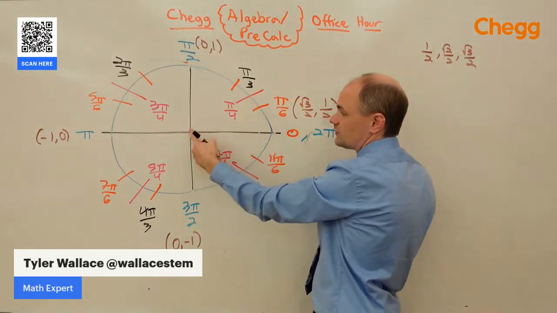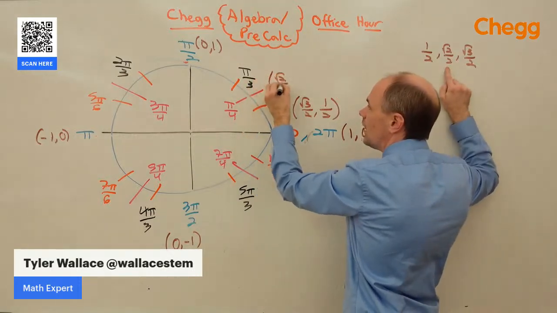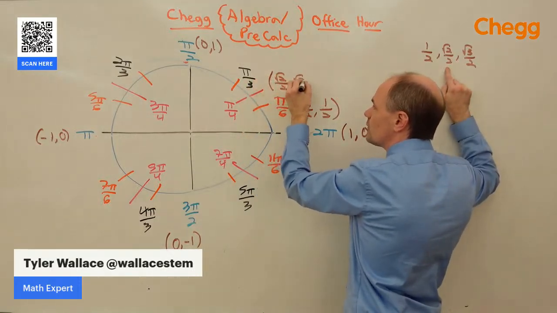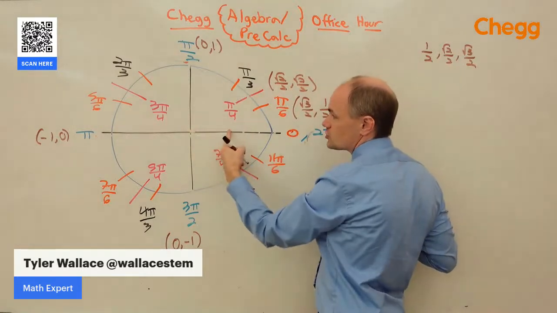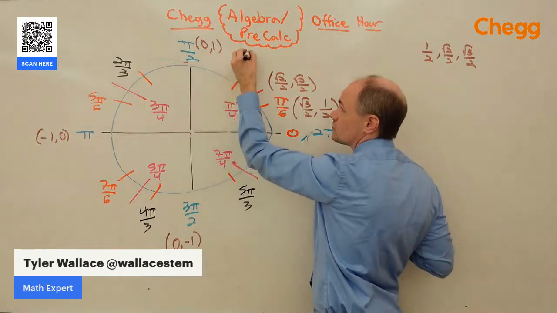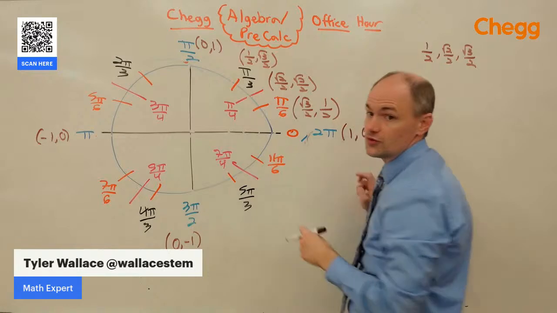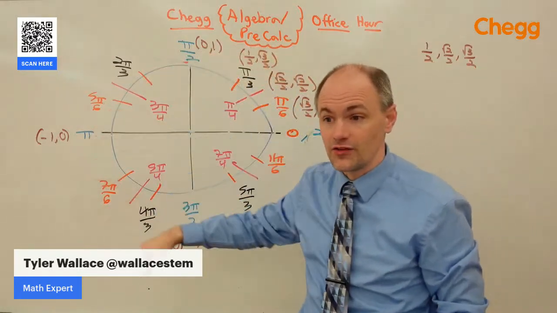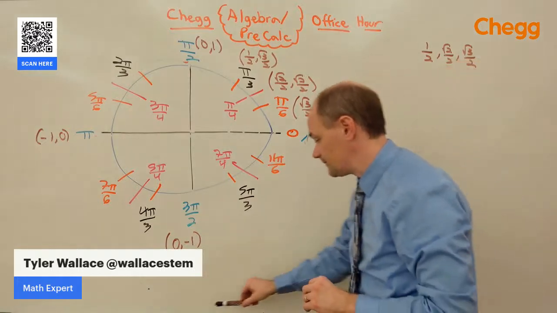Here, this one's right in the middle. So it's not long or short, it's right in the middle. That's the √2/2. And it's the middle distance both in the x and the y direction. This one, we've got a short x and a long y. So the short x is 1/2. The long y is √3/2. And you can keep that pattern going around the circle. And that's how I can figure out the entire unit circle.